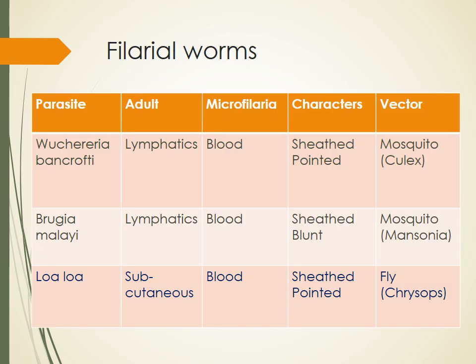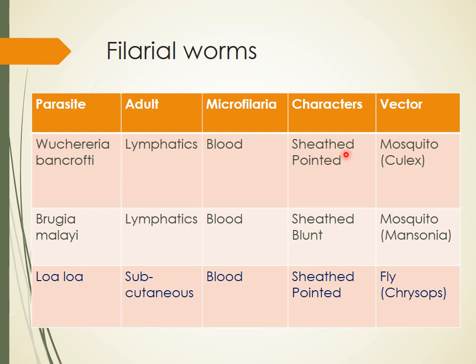So these are the different worms. These all are known as filarial worms, morphologically almost similar. They all have an adult and the microfilaria. Of this list, two, W. bancrofti and B. malayi, are both found in the lymphatics and produce lymphatic filariasis.